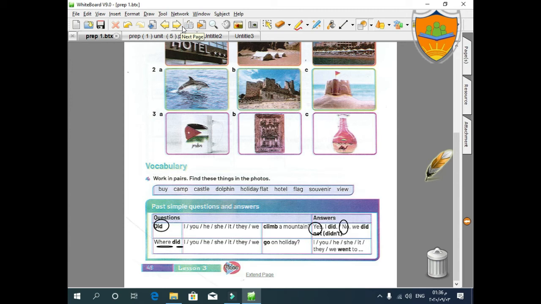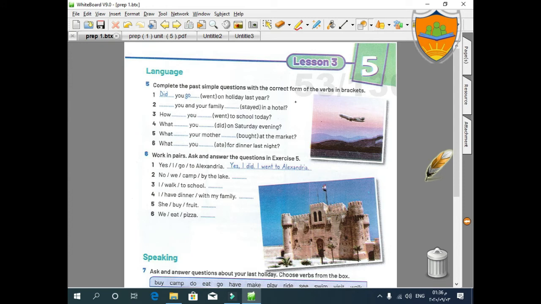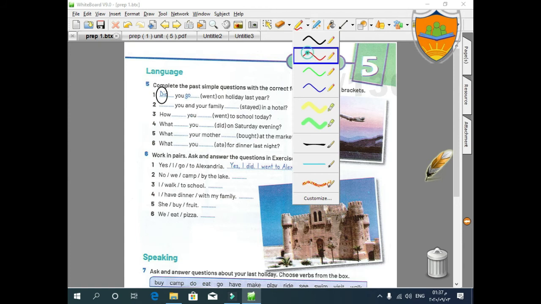Move to page 49, because we have a very good exercise here on how to make questions using the past simple tense. It's very easy. We have the first one as a model: you went on holiday last year. We can't use went here in a question because we have to ask using did and the verb in the infinitive, so it will be: did you go on holiday last year? Are you ready? Yes, of course. Thank you.